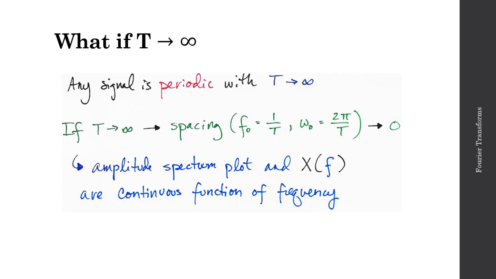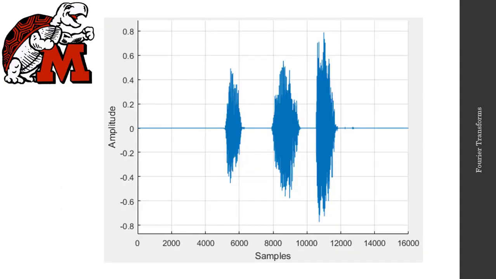To give you an idea of an aperiodic signal, this is me speaking into the microphone in my laptop, and I'm actually yelling very enthusiastically, "Let's go Terps!" And we can start to see some interesting effects here. You can start to see some of the quantization that has been imposed on this signal. And if I were to zoom in, you'd start to see some of the sampling as well. In fact, this was sampled at 8 kilohertz. But the idea here is that this is an aperiodic signal. It's a signal that's not repeating with time.